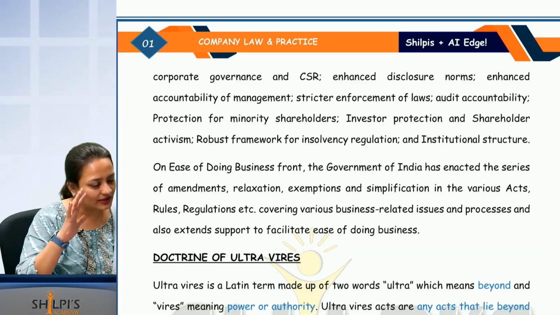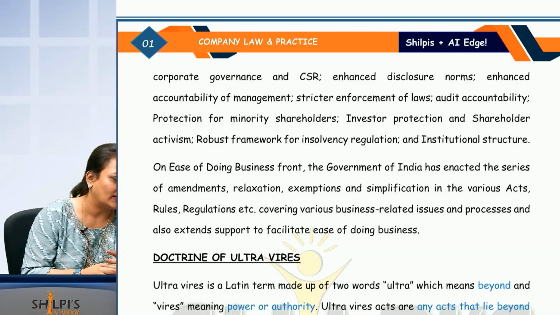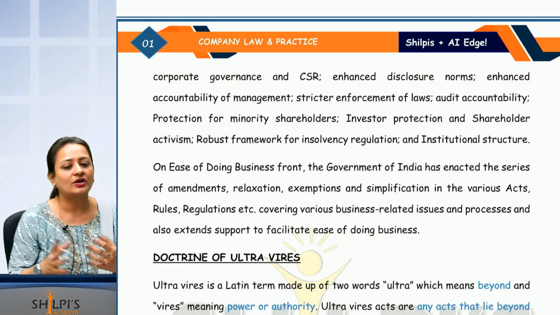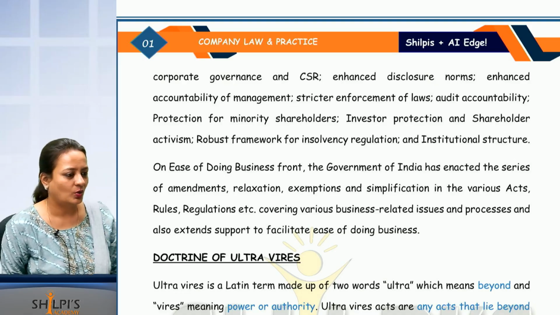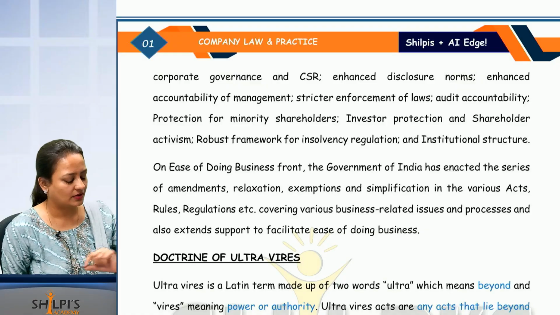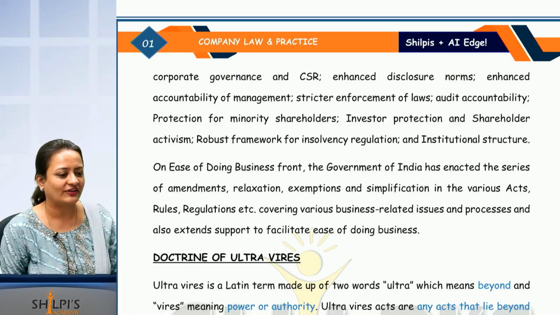Under the Companies Act 2013, there are provisions where minority shareholders can be protected from oppression and mismanagement. You cannot just force them to do whatever you want. For example, there is a law, an article or section, that the company cannot take a loan of more than 5 crore.